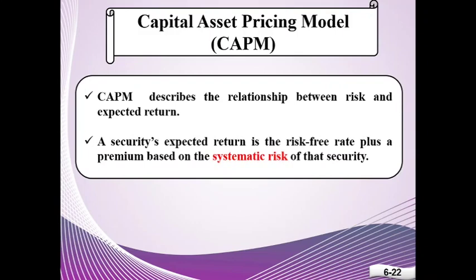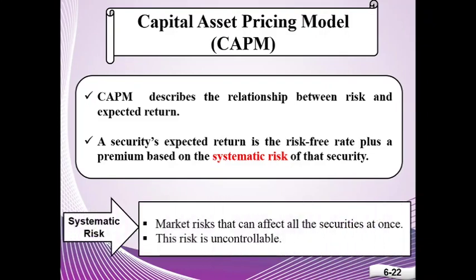CAPM describes the relationship between risk and expected return. In this model, a security's expected return is the risk-free rate plus a premium, which is based on the systematic risk of that security. So, what is systematic risk? Systematic risks are the market risks that can affect all the securities at once. This risk is uncontrollable. Generally, this risk occurs from macroeconomic factors like political, economic, and social factors.